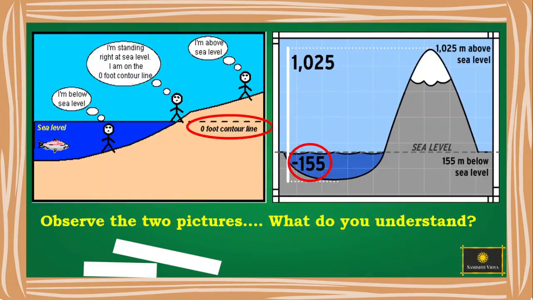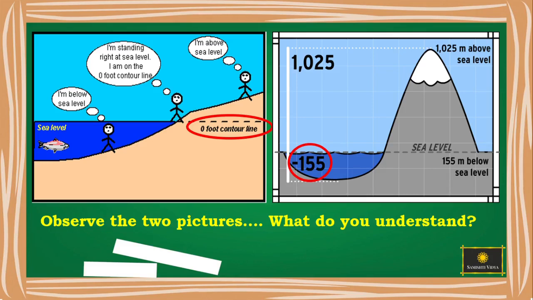Now let's see another picture. How many children are standing there in the first picture? Yes, correct. There are 3 children. Are they standing together at one place? No, right? One is at the sea level, one is below the sea level, one is above the sea level. Here the sea level is taken as 0.